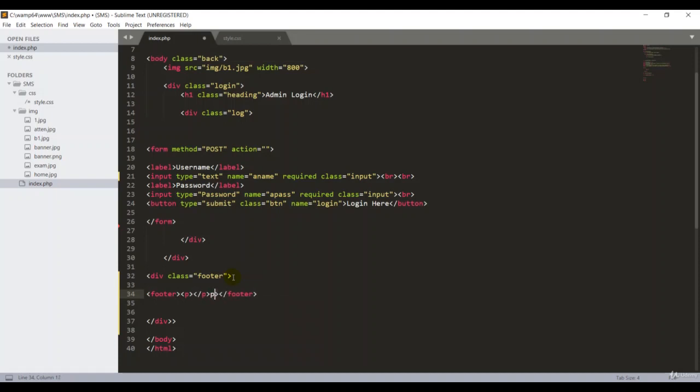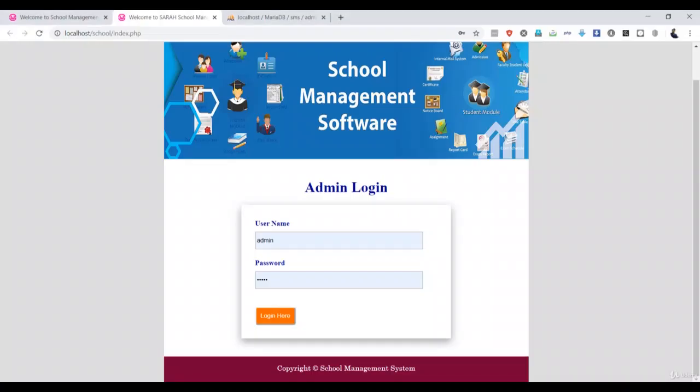Okay, then here, I have completed. Then inside that I write my copyright tags here, guys. Copyright symbol, okay, this is copyright symbol, and it is for school management system. Good. Control S. Then go back now.